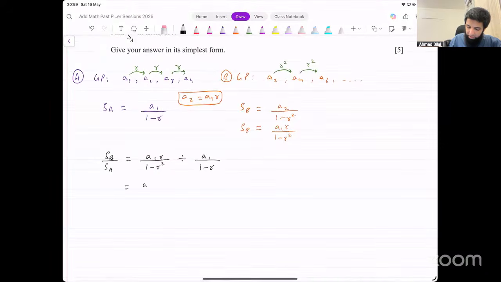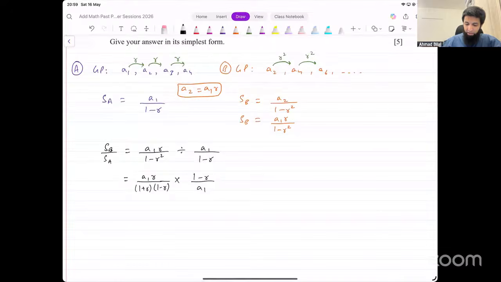Now this becomes A1R over 1 minus R squared into 1 minus R divided by A1. I could actually write this denominator 1 minus R squared also as 1 plus R into 1 minus R, right? A squared minus B squared, that's A plus B into A minus B. And now A1 and A1, they get cancelled. 1 minus R and 1 minus R, they get cancelled.